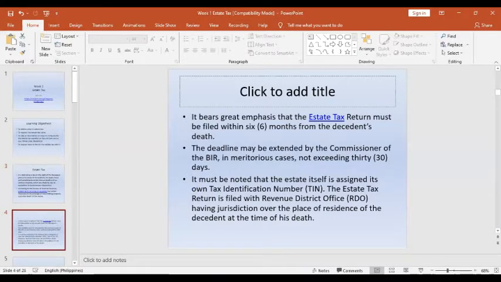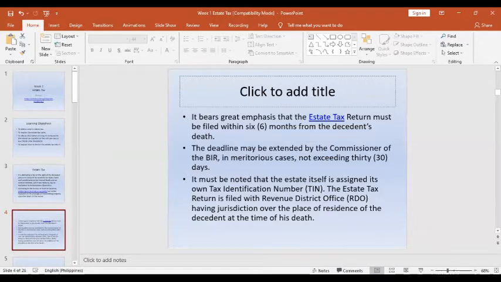Please take note that the estate tax return must be filed within 6 months from the decedent's death. The deadline for filing the estate tax return may be extended by the Commissioner of the BIR in meritorious cases, not exceeding 30 days.